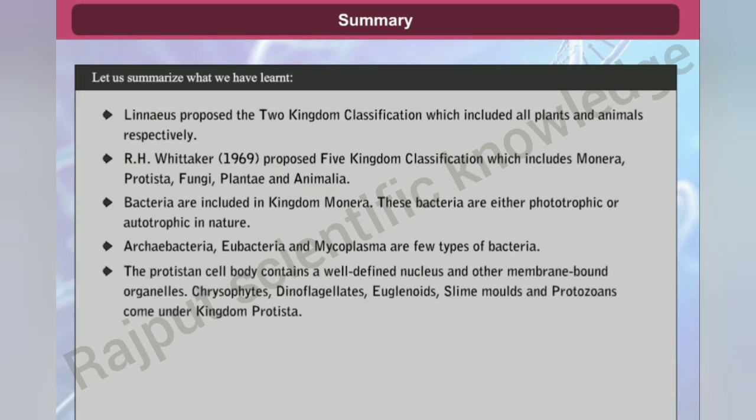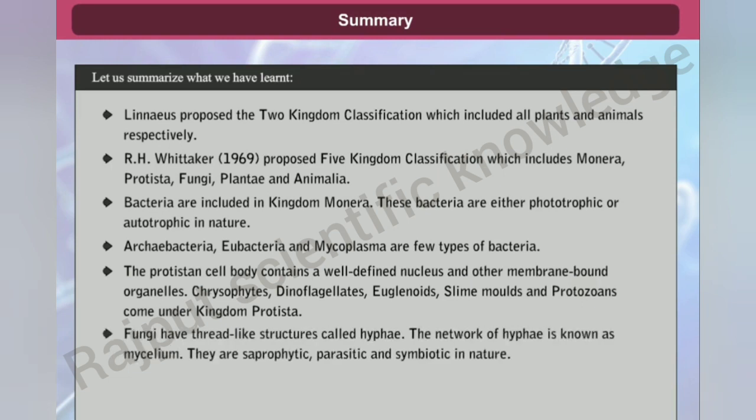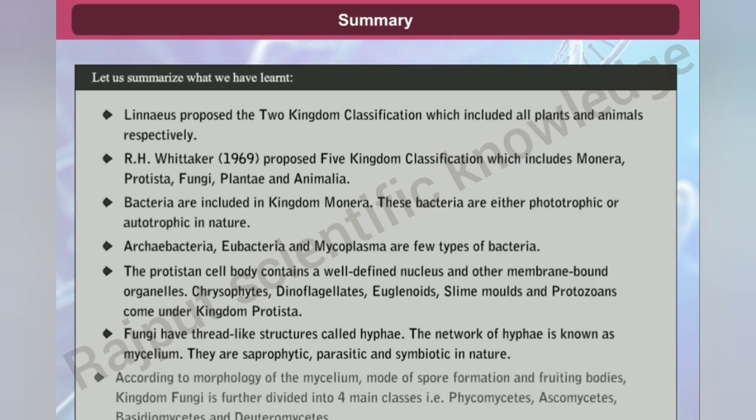The protistan cell body contains a well-defined nucleus and other membrane-bound organelles. Chrysophytes, dinoflagellates, euglenoids, slime molds, and protozoans come under kingdom Protista. Fungi have thread-like structures called hyphae. The network of hyphae is known as mycelium. They are saprophytic, parasitic, and symbiotic in nature.